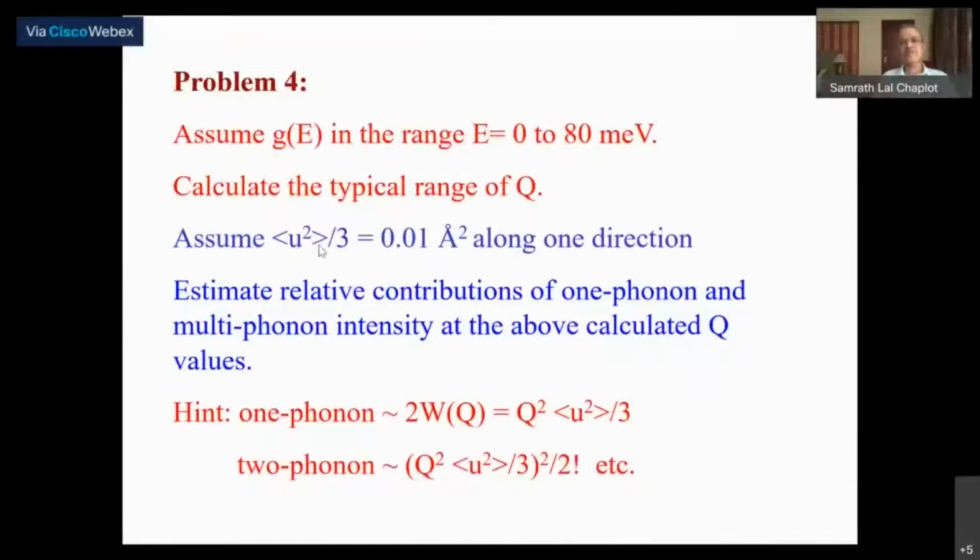So this number is from one direction, and that is what counts here. Quite often people just use the symbol U square for the whole thing. So when they write U square, they mean only one direction. Whereas here, when I'm writing U square, I'm assuming the total mean square displacement of the atom, not just restricted to only one direction. Fine. So that is what it is. I suppose you don't need anything else here.